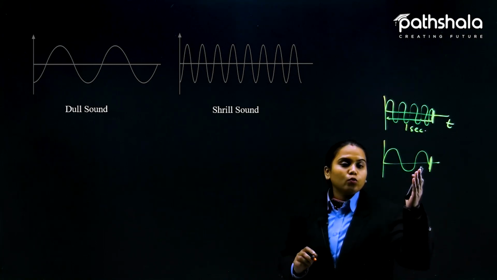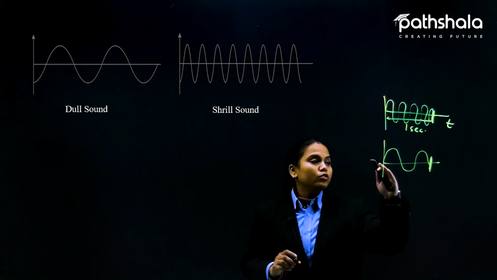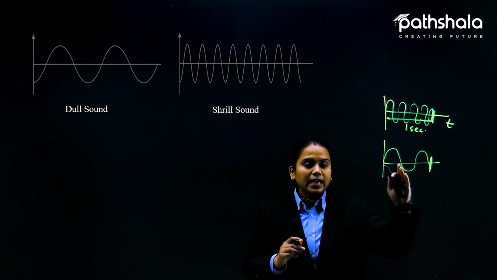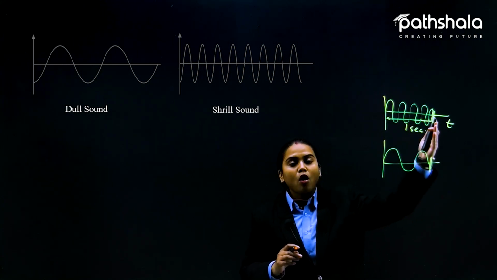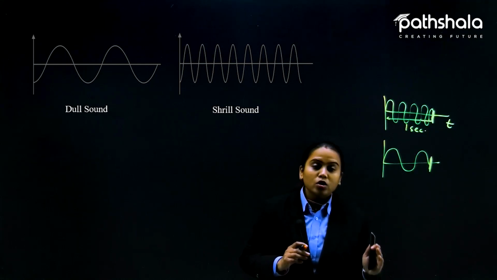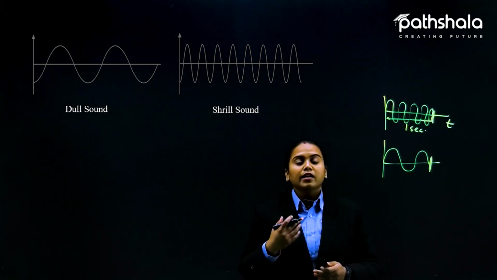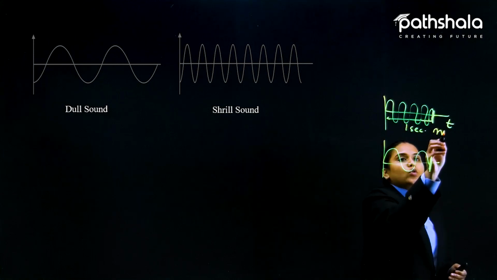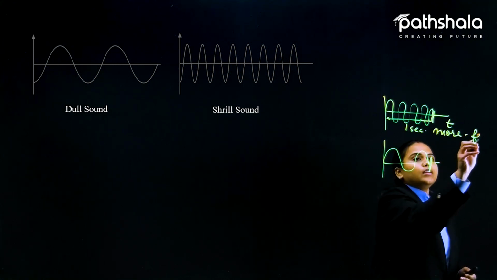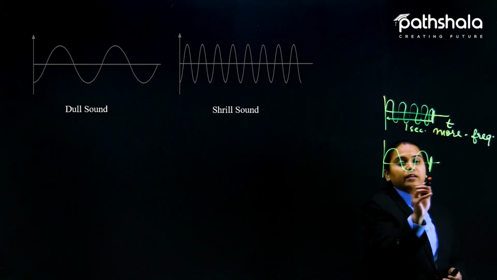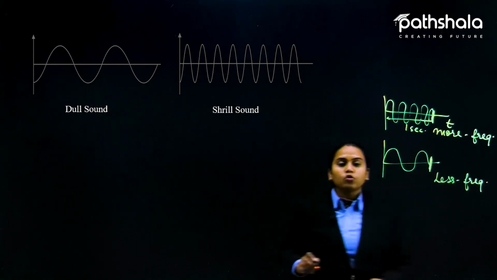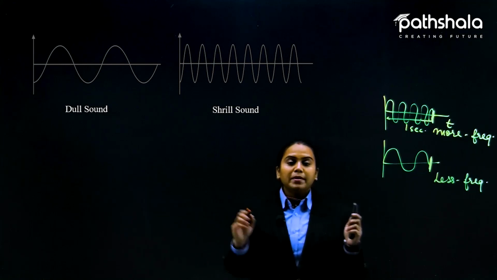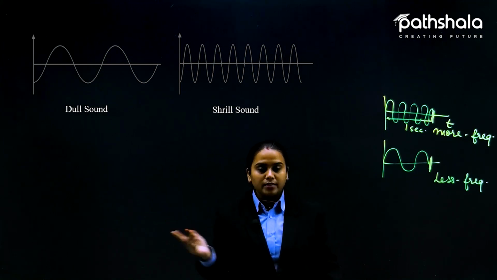So only 2 waves are passing through in 1 second in this condition, and here we can see that the number of oscillations is more. So more oscillations give you more frequency, and here less frequency. So this is the difference between the shrill sound and the dull sound.